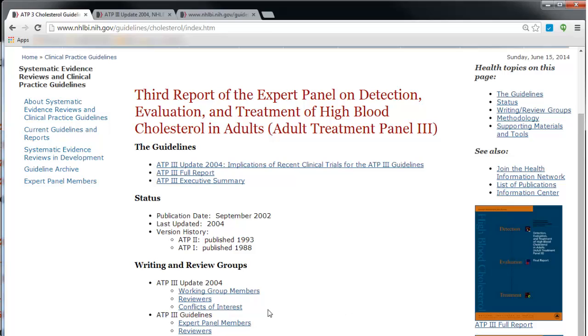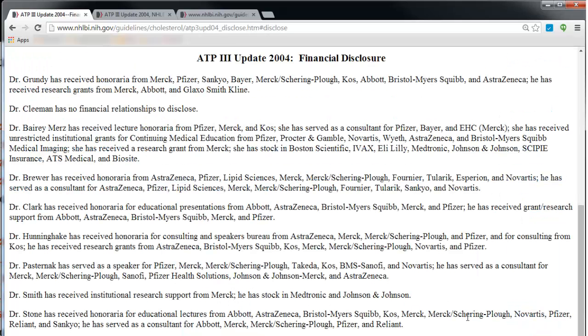And let's scroll down to this link here that says Conflicts of Interest. This is where researchers are supposed to report if they have a conflict of interest in the studies that they're doing. If they are being paid by a company in the industry, then that is a direct conflict of interest, and they need to disclose that. So let's see what this says. These are the financial disclosures of the people who developed these guidelines.